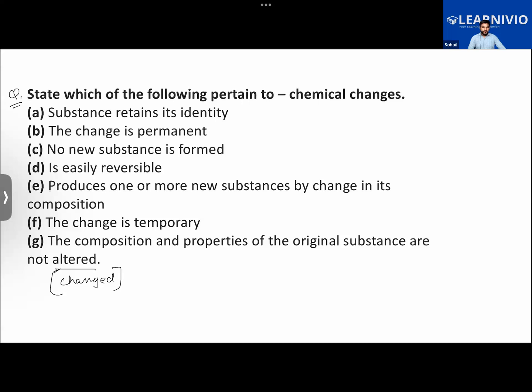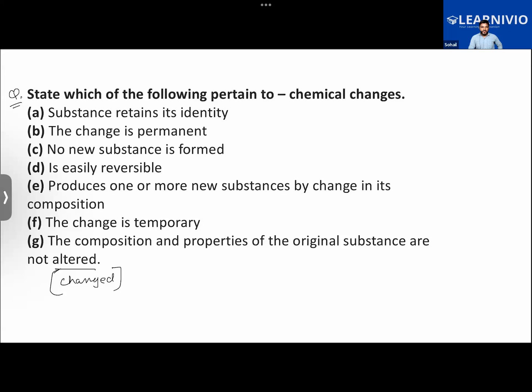What does temporary mean? Temporary means that after some time it can be reversed. Like change of water into solid, liquid or gaseous state is temporary, meaning that it can be reversed back into the original state.